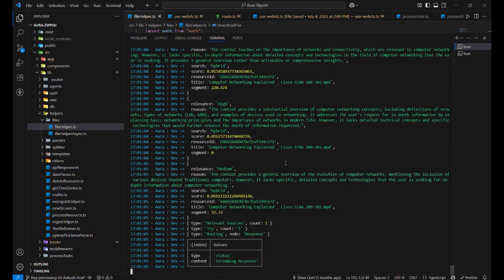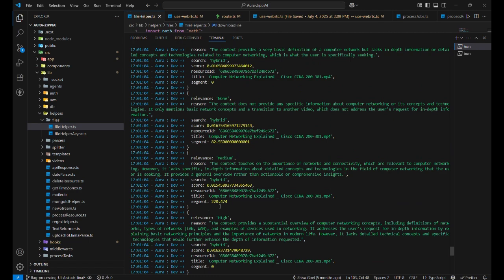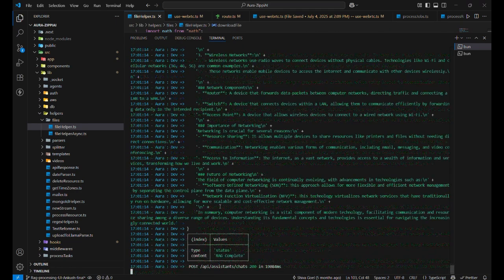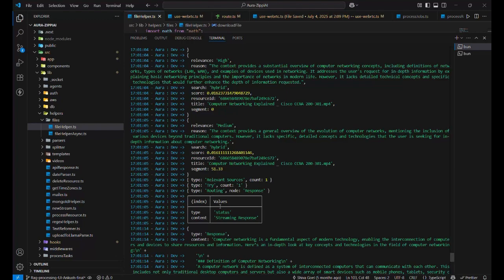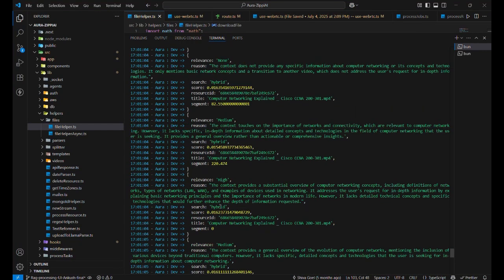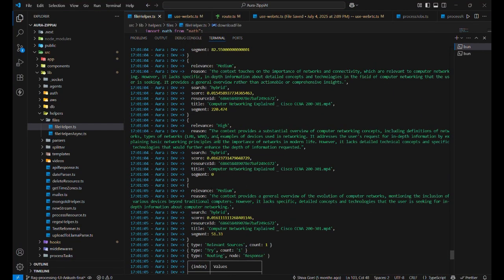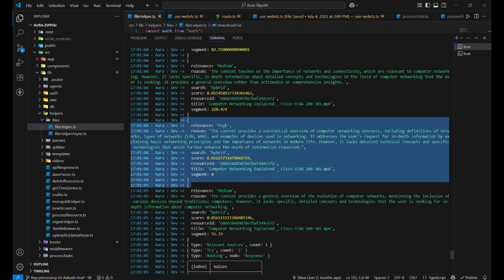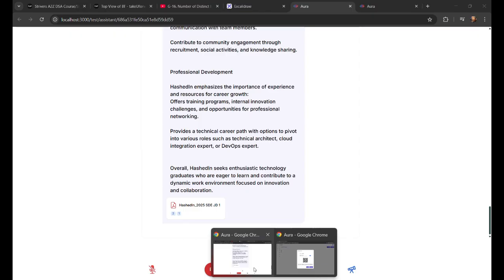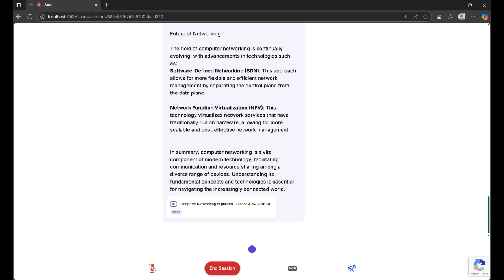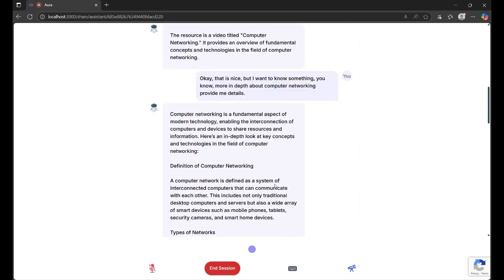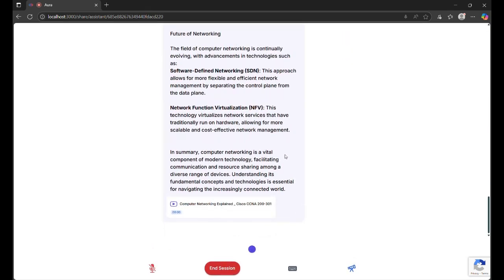And if you see how this happens, all these objects are getting fetched from the Weaviate, and then the specificity or the relevancy of those resources are getting analyzed, and when we get some high relevance resource, that is what will be returned to the end user. And let's see what exactly we got. You can see we got computer networking details, right? And everything is coming from the video. Actually, there is no very specific question I asked, that is why it just provided me the starting of the video.